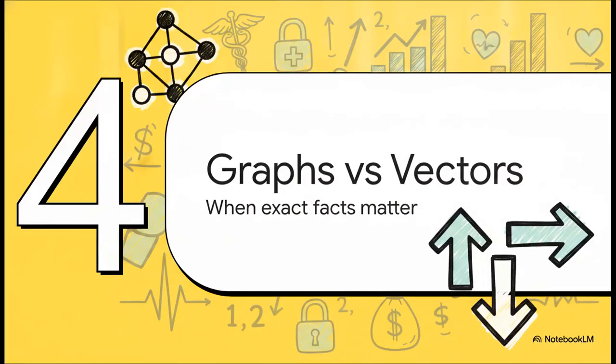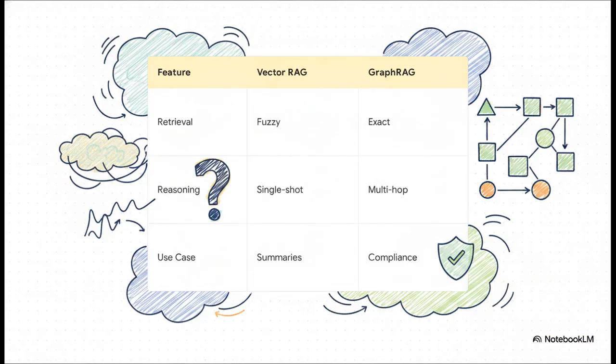All right, Section 4, Knowledge Graphs versus Vectors. So, what happens when factual accuracy literally has to be exact? Like, where a fuzzy semantic guess could be catastrophic. This is a massive issue in sectors like healthcare and finance. Vectors give you broad summaries based on fuzzy approximations. GraphRag, however, is built on specific nodes and edges, explicit, defined relationships. It provides multi-hop, verifiable paths, which is absolutely essential when you need high-stakes logic, compliance, and guaranteed factual accuracy.